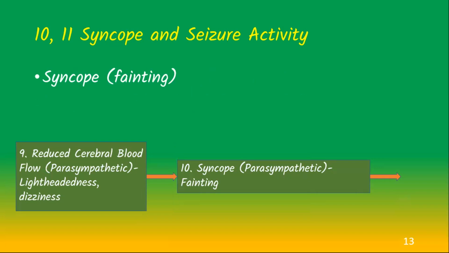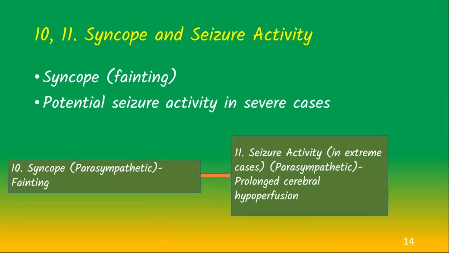Syncope occurs if the brain blood flow remains insufficient, causing temporary loss of consciousness. In rare and extreme cases, prolonged lack of blood flow to the brain can result in seizure activity.